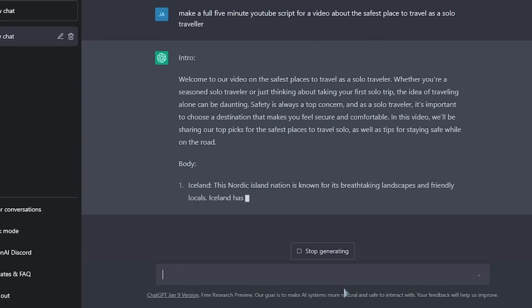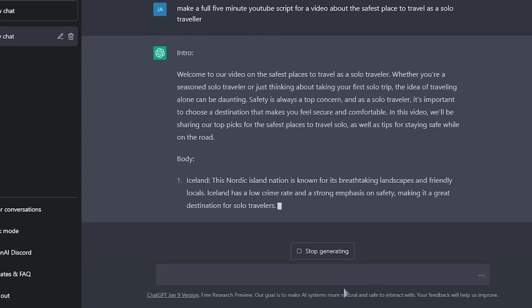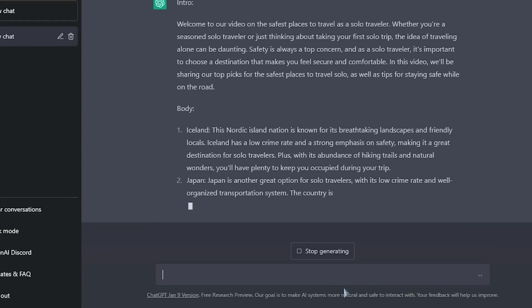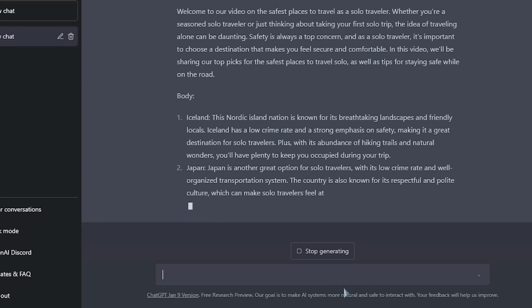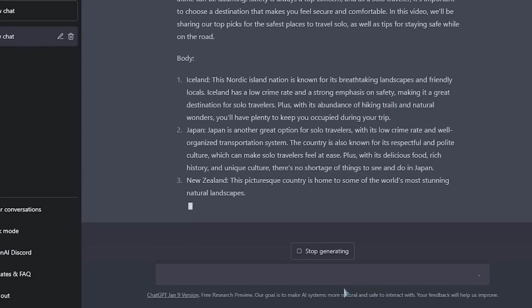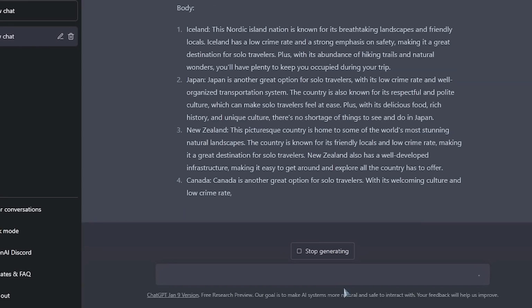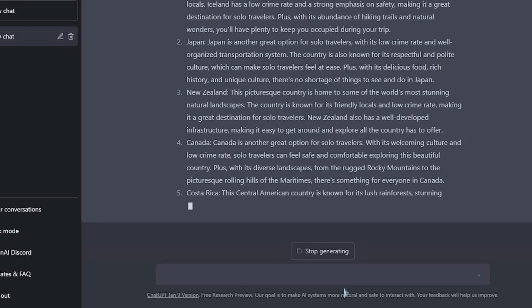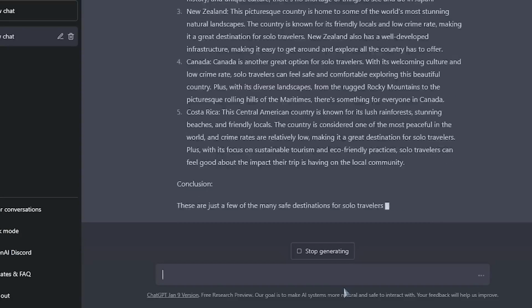ChatGPT has gone ahead and created that full-length YouTube script for us. The script starts off by saying, "Welcome to our video on the safest places to travel as a solo traveler. Whether you're a seasoned solo traveler or just thinking about taking your first solo trip, the idea of traveling alone can be daunting." We got Iceland. Japan is another great option for solo travelers. New Zealand, Canada is another great option for solo travelers, and so on.